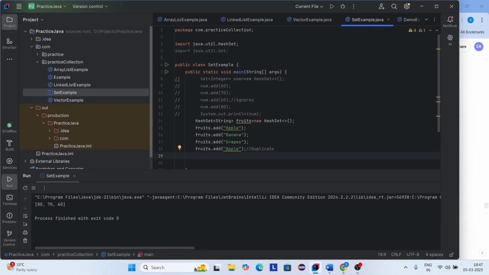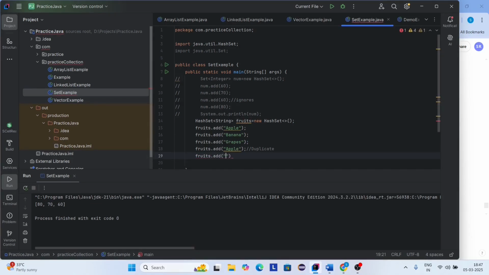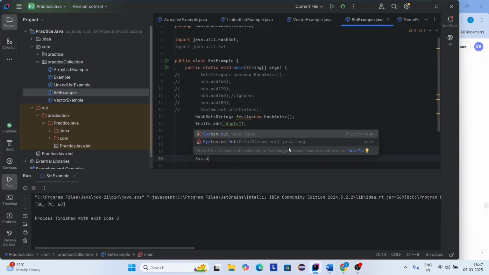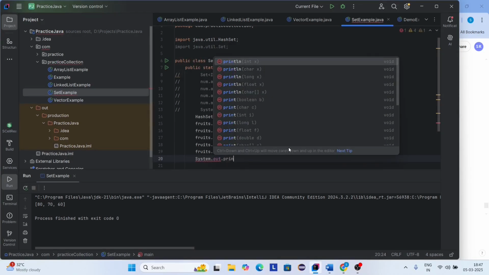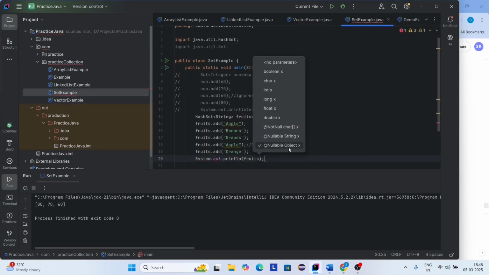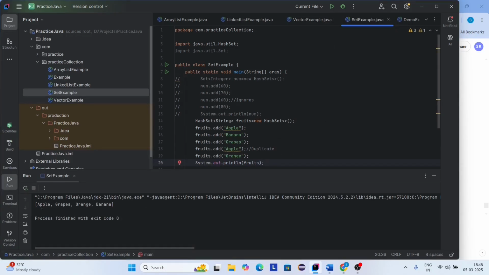Now again I'm going to add one more element to the set. fruits.add, here I'm going to add orange to the set. Now I'm going to print the complete set. So here I'm giving fruits. Let's run this code. Let's see the output. Here you can see apple, grapes, orange and banana.